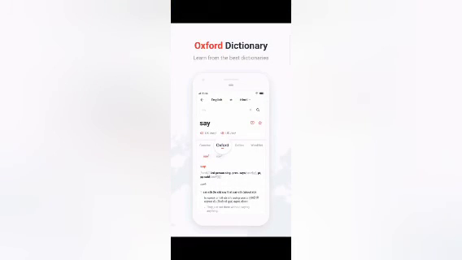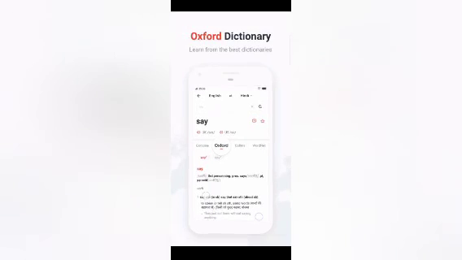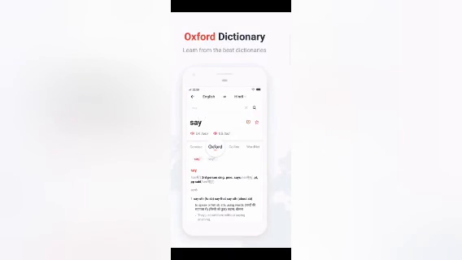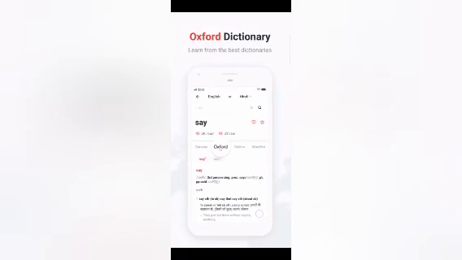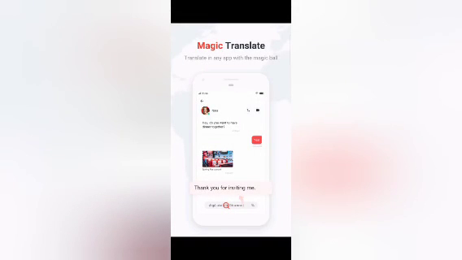And next, Oxford grade, learn from the best dictionaries. Oxford dictionary is one of the best ever, and it looks like this. Say a third person is saying something in Hindi, but you can change the option. Hey, do you want to have dinner together? Yeah, thank you for inviting me.